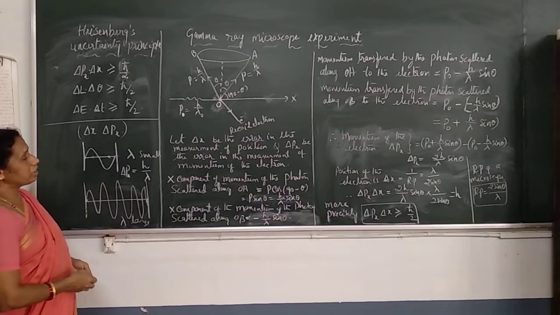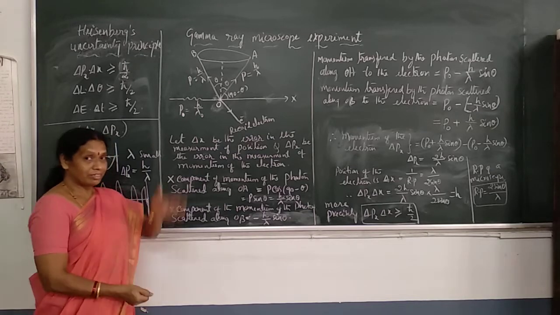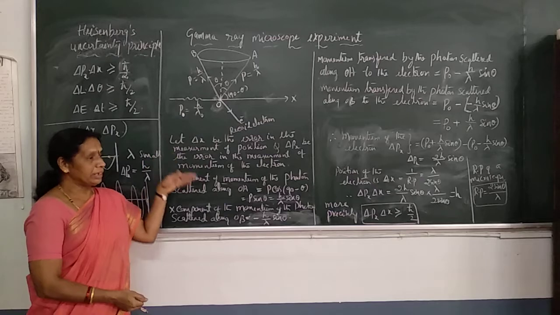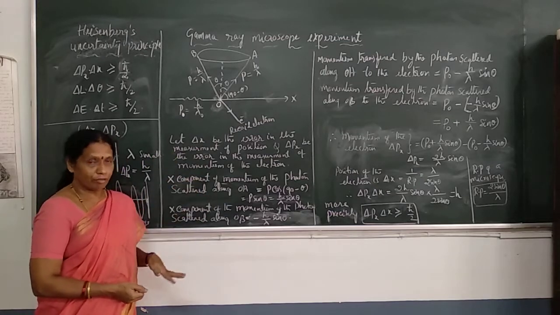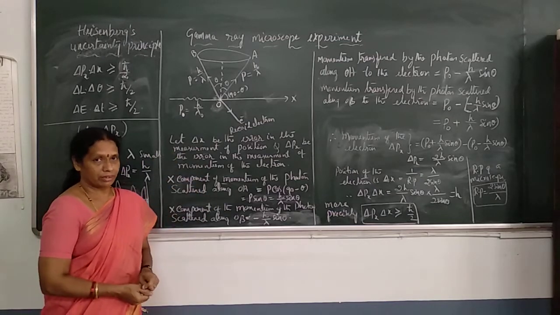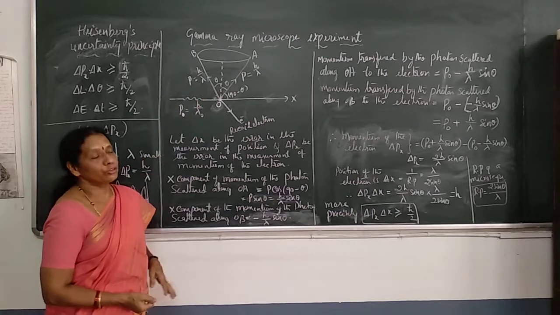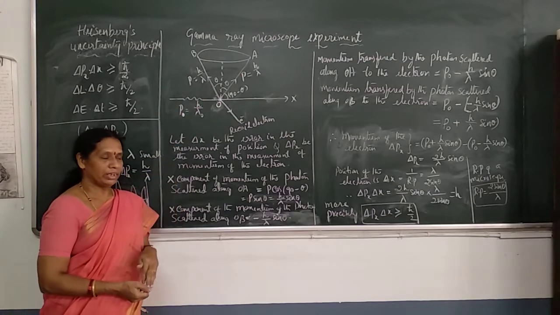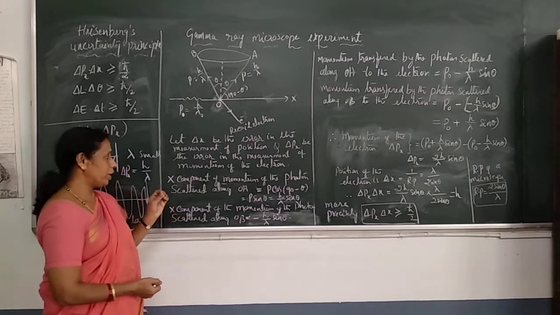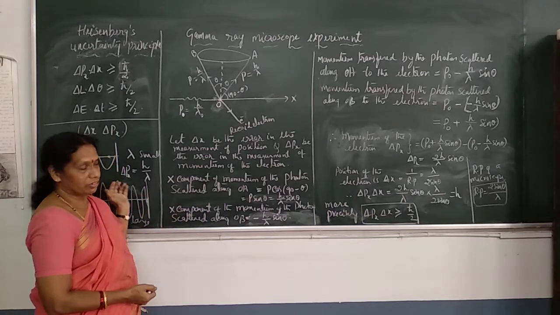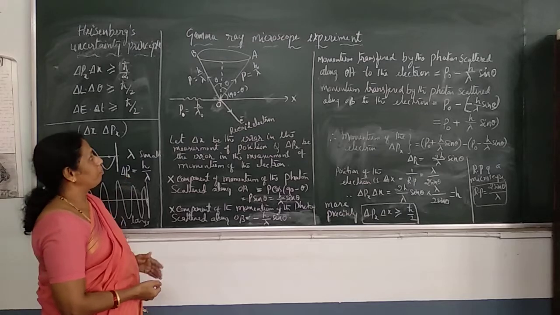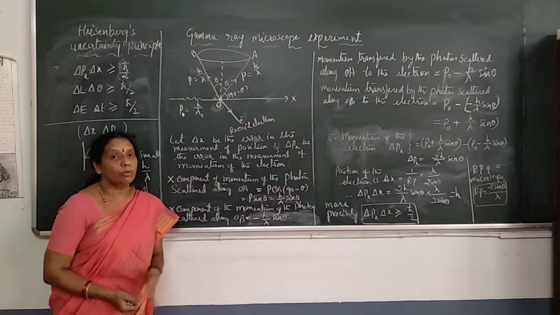This theoretical prediction was also supported by Heisenberg himself using a thought experiment. He produced a thought experiment called the gamma ray microscope experiment, used to verify or prove the uncertainty principle proposed by himself.